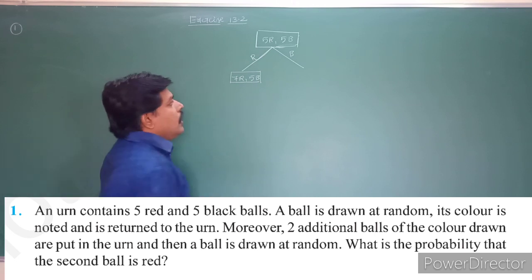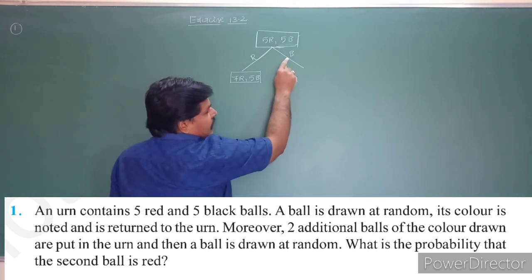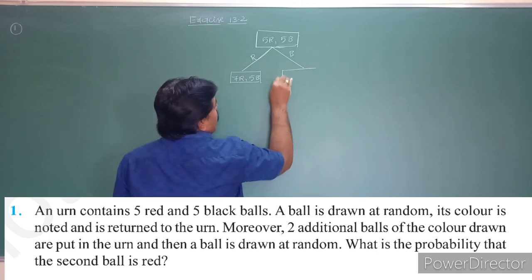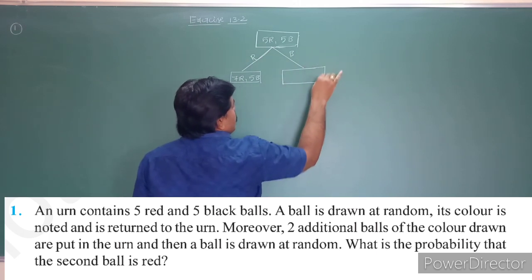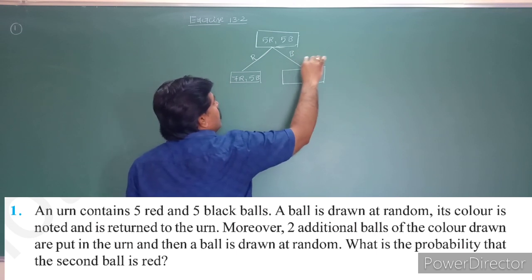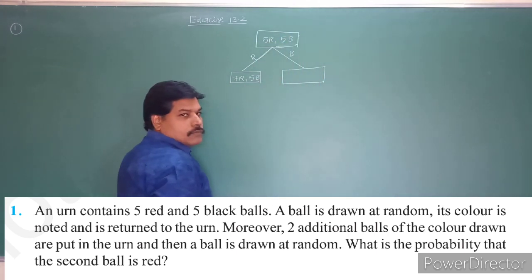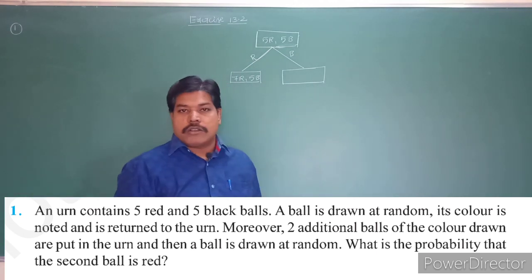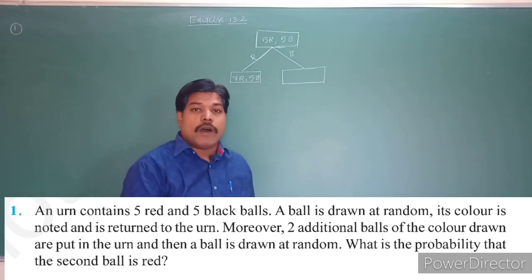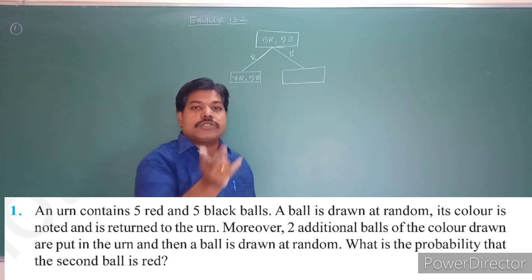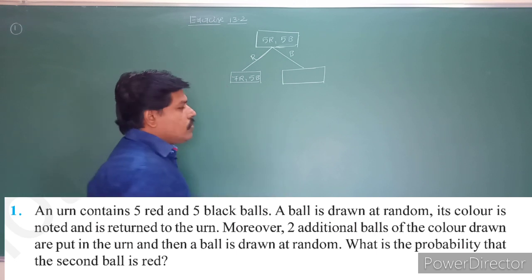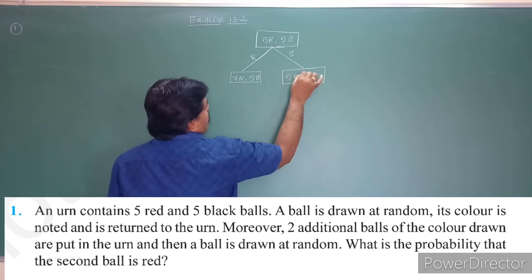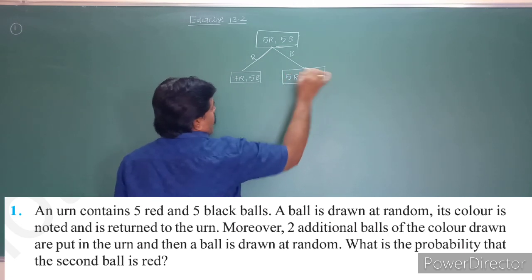For example, if the first ball is black, you have to replace this black ball to the urn once again. You see one ball, that ball is black, you have to put that ball in the box. Next, moreover, you have to add 2 black balls. So in total it will become 5 red, 7 black balls.